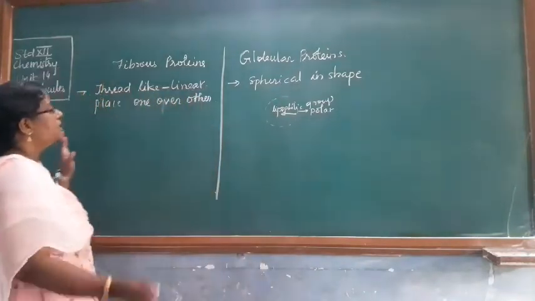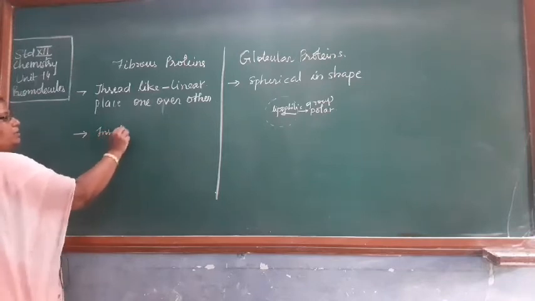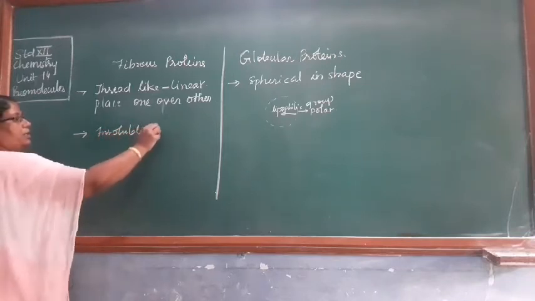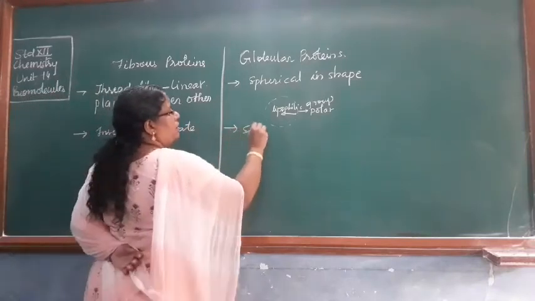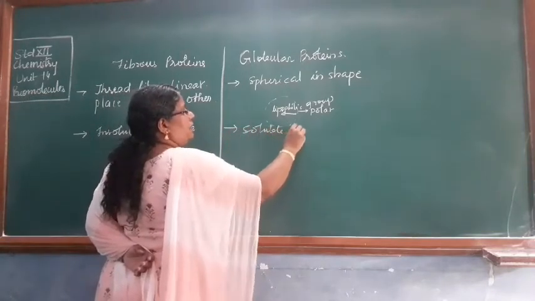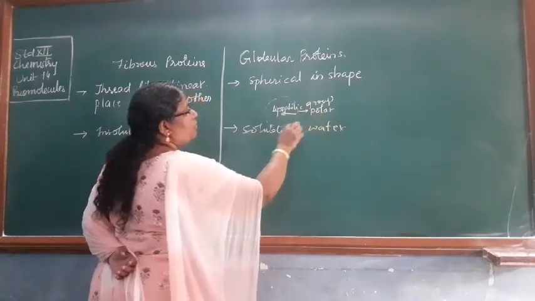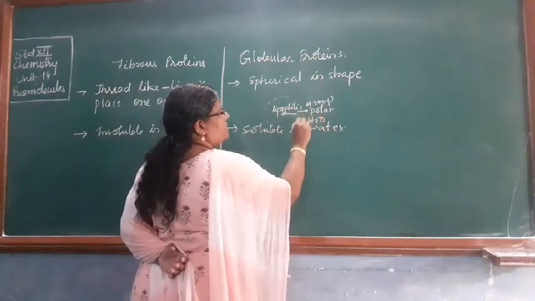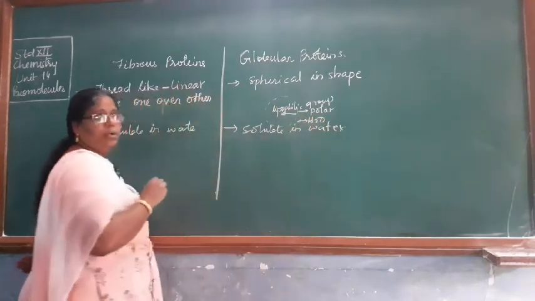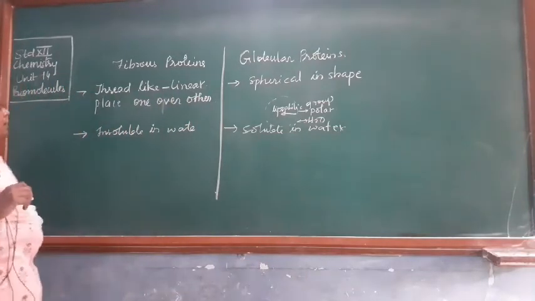So this is the reason why fibrous proteins are insoluble in water, while globular proteins are soluble in water. Why are they soluble in water? Because these polar groups interact with H2O. There will be an interaction with H2O, because of which it becomes soluble in water.